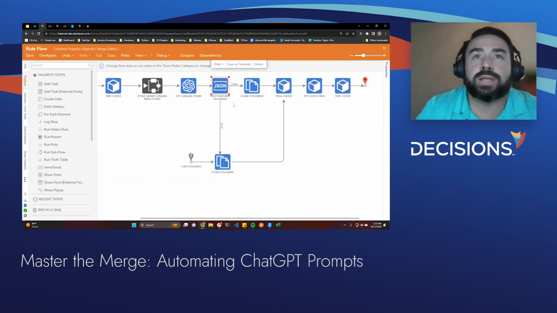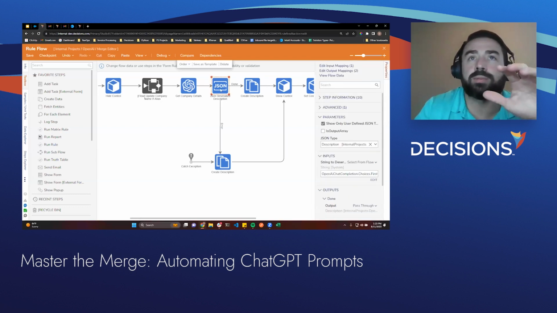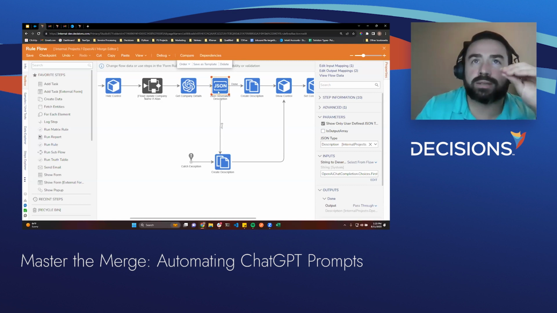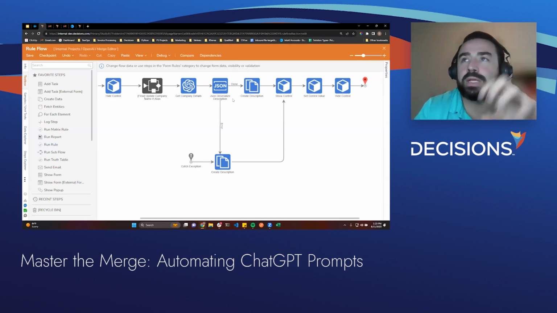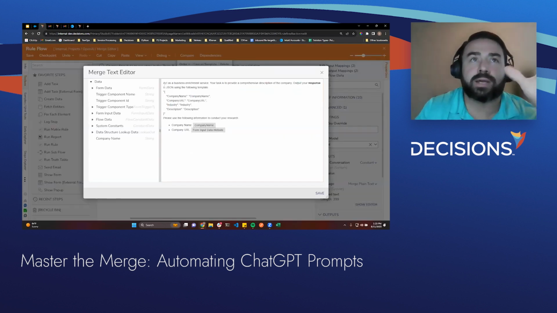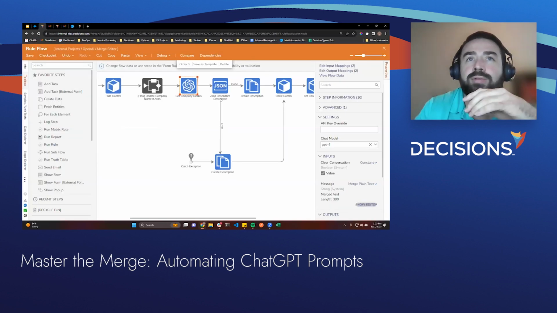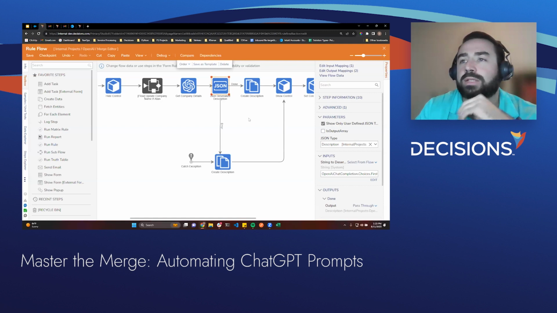But yeah, so just on top of that, within Decisions, we're able to have a defined object. So since we asked for the output to be in JSON, we put that defined object. So now it becomes known within our workflow, and it's really easy to handle the response. So two big pieces: the merge text editor, where you make this dynamic with the inputs, and then having that response be able to be known within the workflow, and you could handle it in different ways.